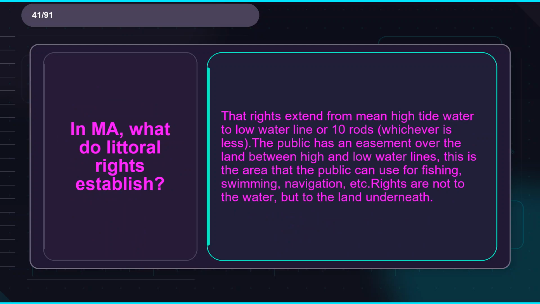Flashcard 41. Term: in Massachusetts, what do littoral rights establish? Definition: that rights extend from mean high tide water to low water line or 10 rods, whichever is less. The public has an easement over the land between high and low water lines. This is the area that the public can use for fishing, swimming, navigation, etc. Rights are not to the water, but to the land underneath.